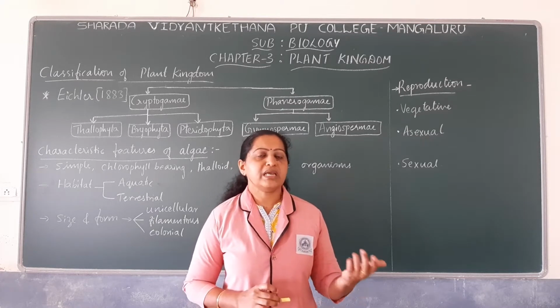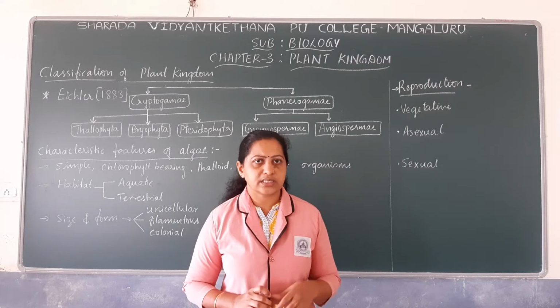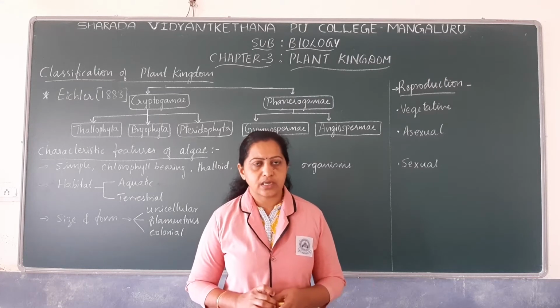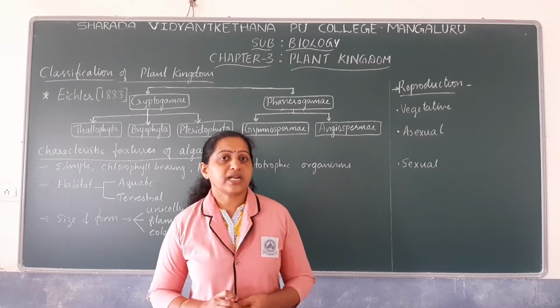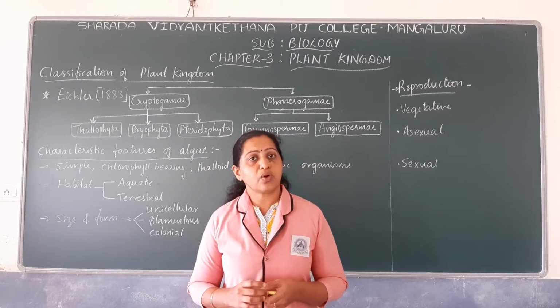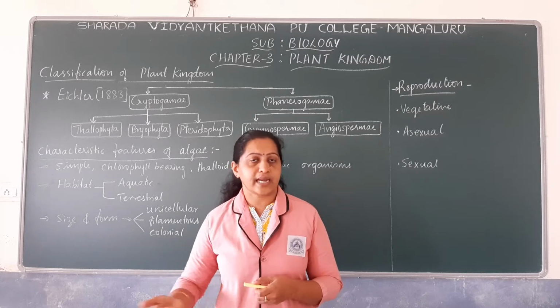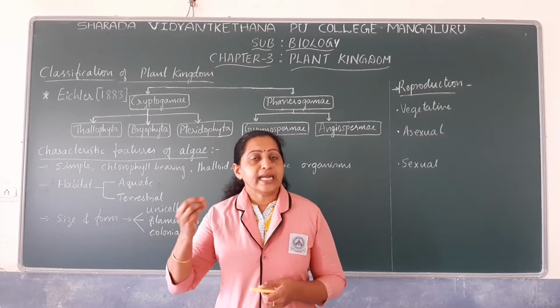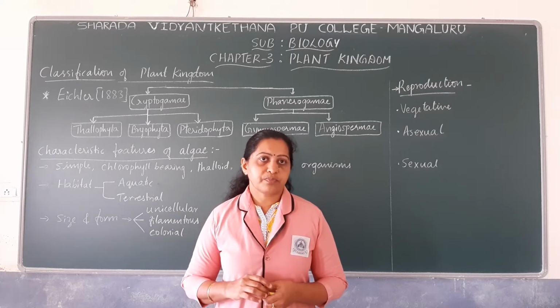Artificial system was mainly based on one or two characteristics, that is the morphological characters, whereas natural system of classification not only included morphological characters, it also included certain other characters like the internal features of the organisms.